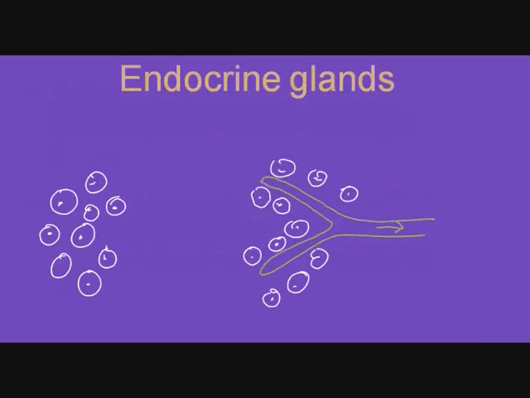Hormones are produced by a special type of glands that we call endocrine glands, and the characteristic of these glands is that they secrete the hormone directly into the blood. If we look at the diagram on the left-hand side, blood is supplied to the endocrine cells in capillaries, and the hormones are secreted directly from these cells into the blood as it passes close by in the capillaries.